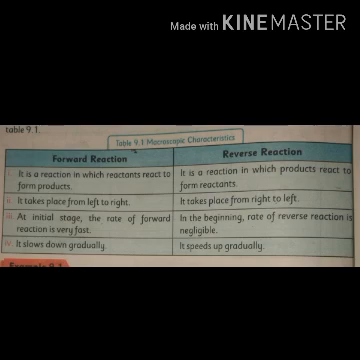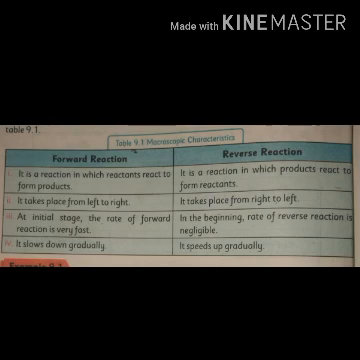The comparison of macroscopic characteristics of forward and reverse reaction is given below. Macroscopic characteristic of forward reaction: it is a reaction in which reactants react to form the products, while in reverse reaction it is a reaction in which products react to form reactants. Forward reaction takes place from left side to right side, while reverse reaction takes place from right side to left side.